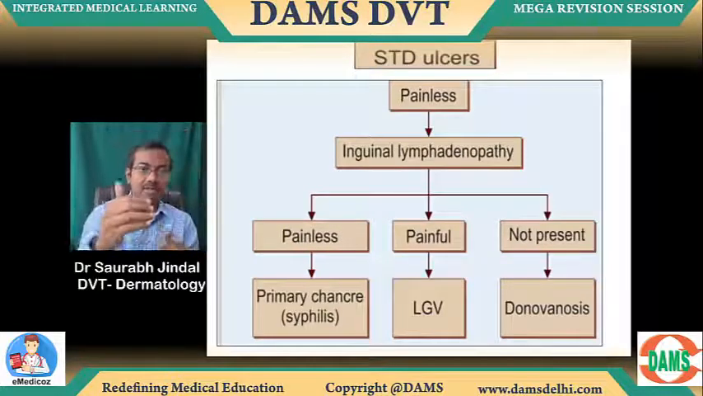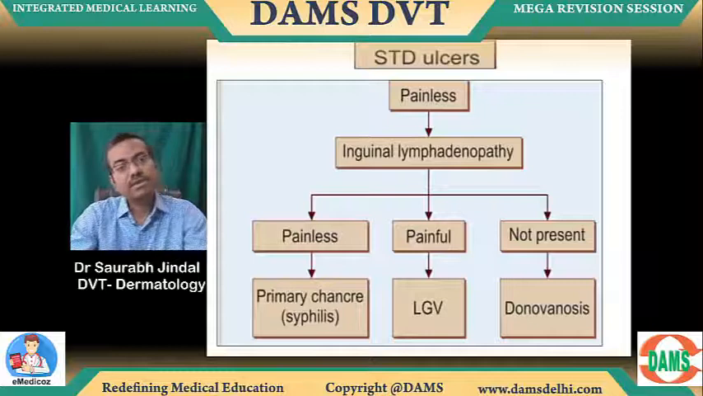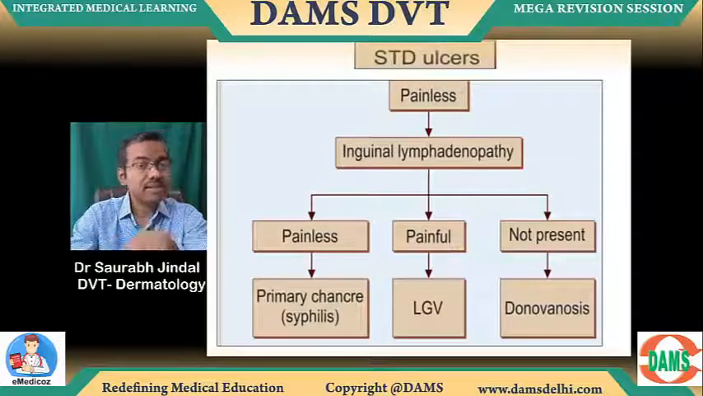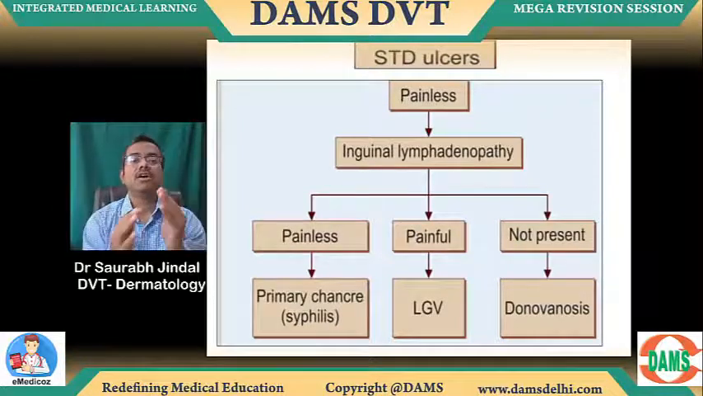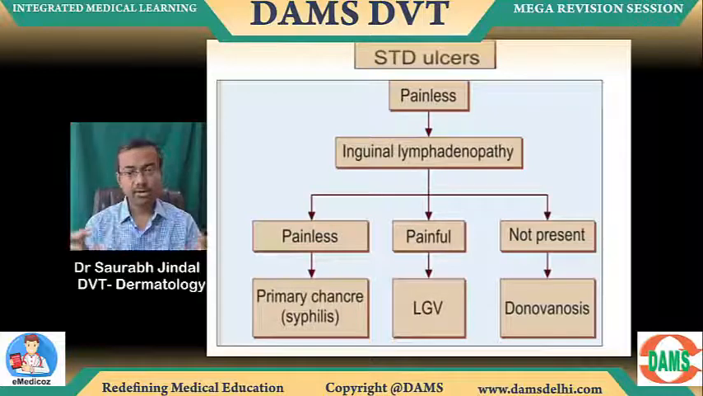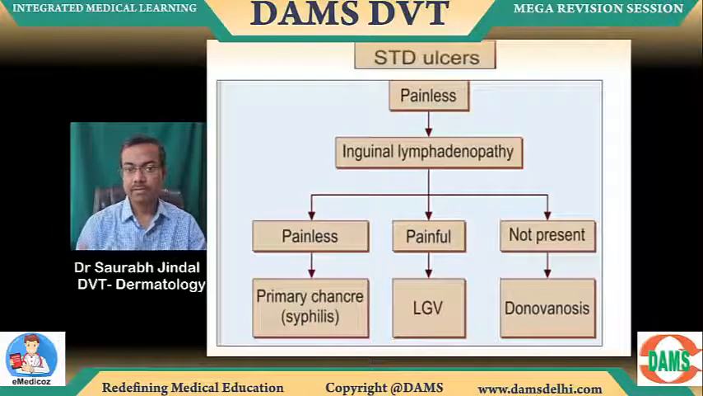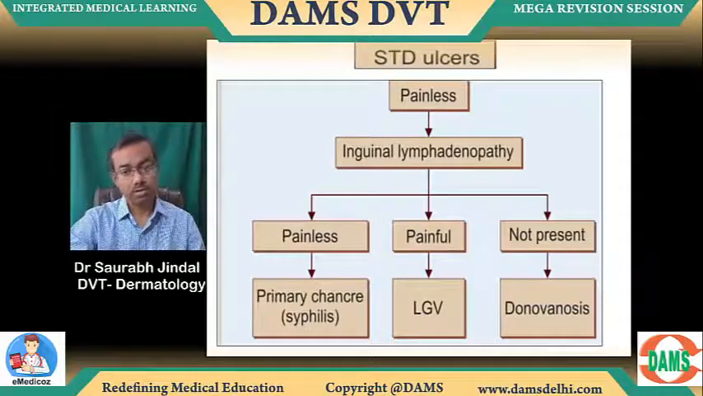Then the next step is to go to the lymph nodes, inguinal lymph nodes. If the inguinal lymph nodes are painless, the answer is syphilis. If the inguinal lymph nodes are painful, it's LGV. And if the lymph nodes are not affected at all, it's donovanosis. So painless ulcers, 3 possibilities. Syphilis, LGV, donovanosis. Syphilis, painless ulcer, painless lymph node. LGV, painless ulcer, painful lymph node. And painless ulcer and no lymph node is donovanosis.